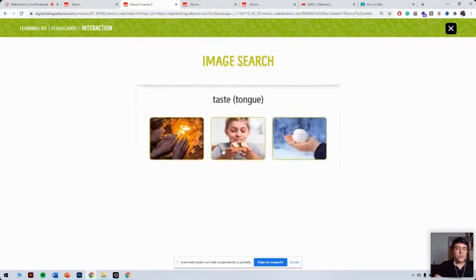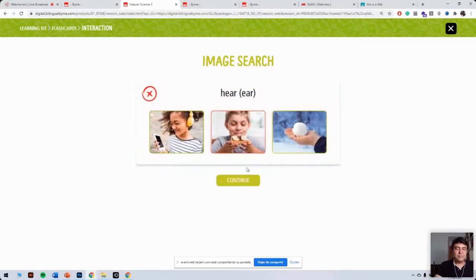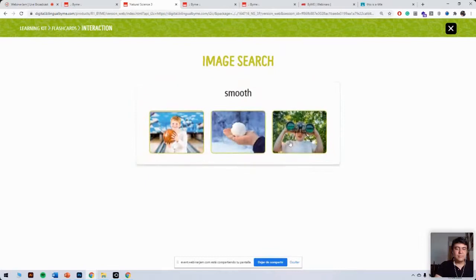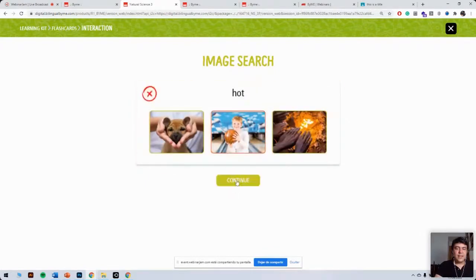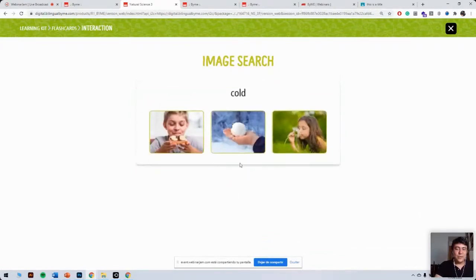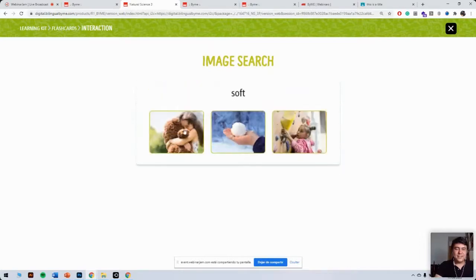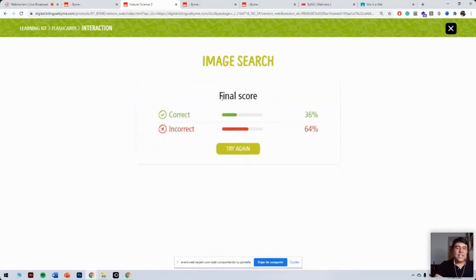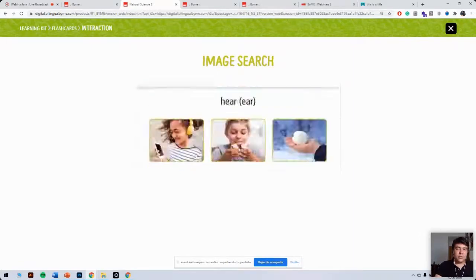Let's just randomly choose anything. I didn't get very lucky with my random choices here. Whoa, I got one right. Got one right. And there you can see the score here. You can see the amount of correct answers or incorrect answers. And you can also try again.